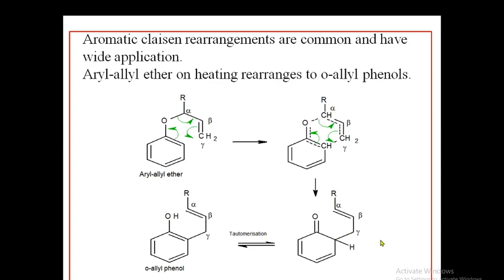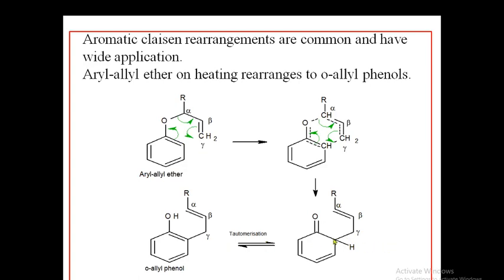Deliberately, I am not changing the alpha, beta, gamma positions here, because I want to tell you one more important thing. See here, when this group migrates to the ortho position, there is a formation of a new carbon-carbon bond. The phenyl ring attaches to the gamma carbon. It's not the alpha carbon that attaches here, so it's a different thing. This gamma carbon attaches here, and you are getting this particular species.